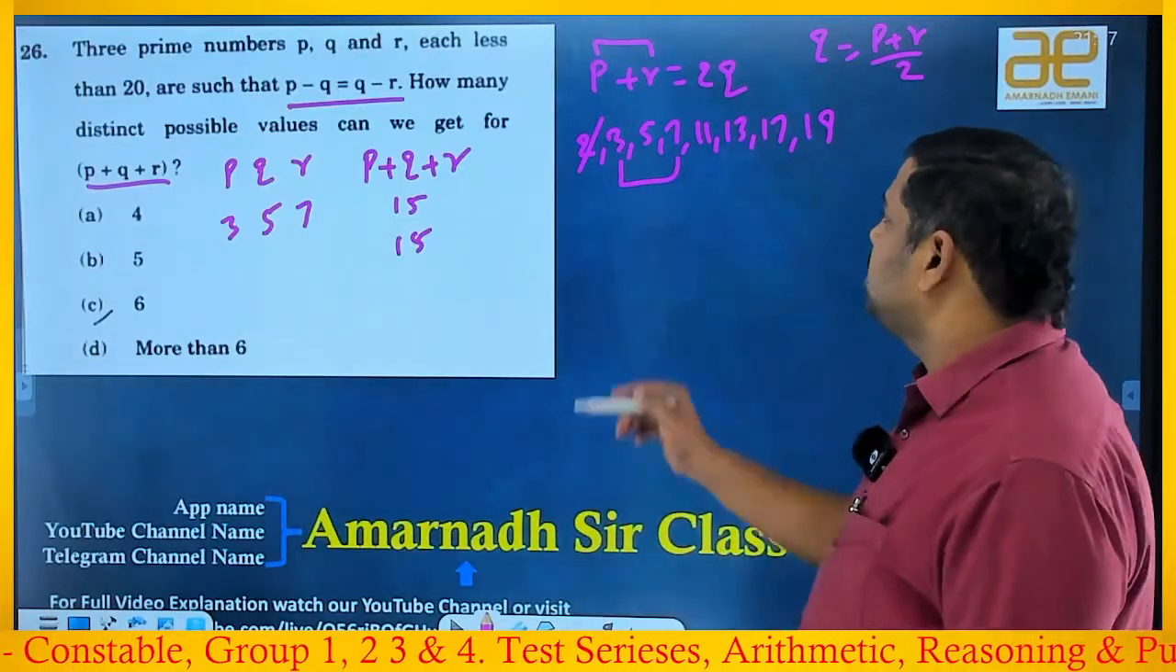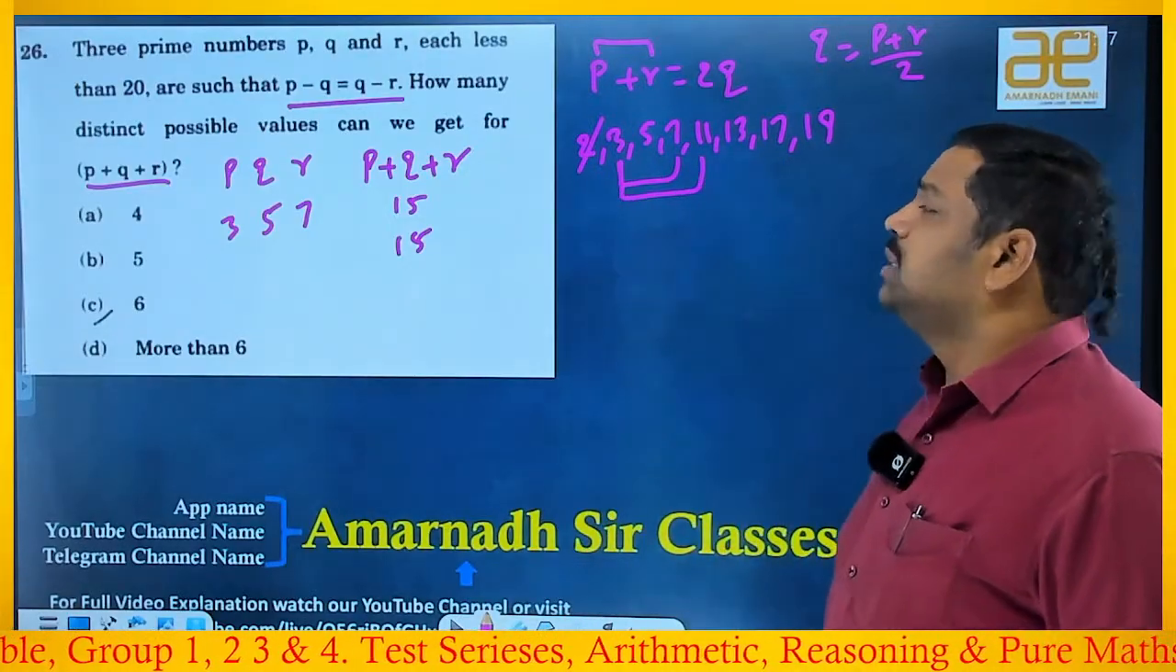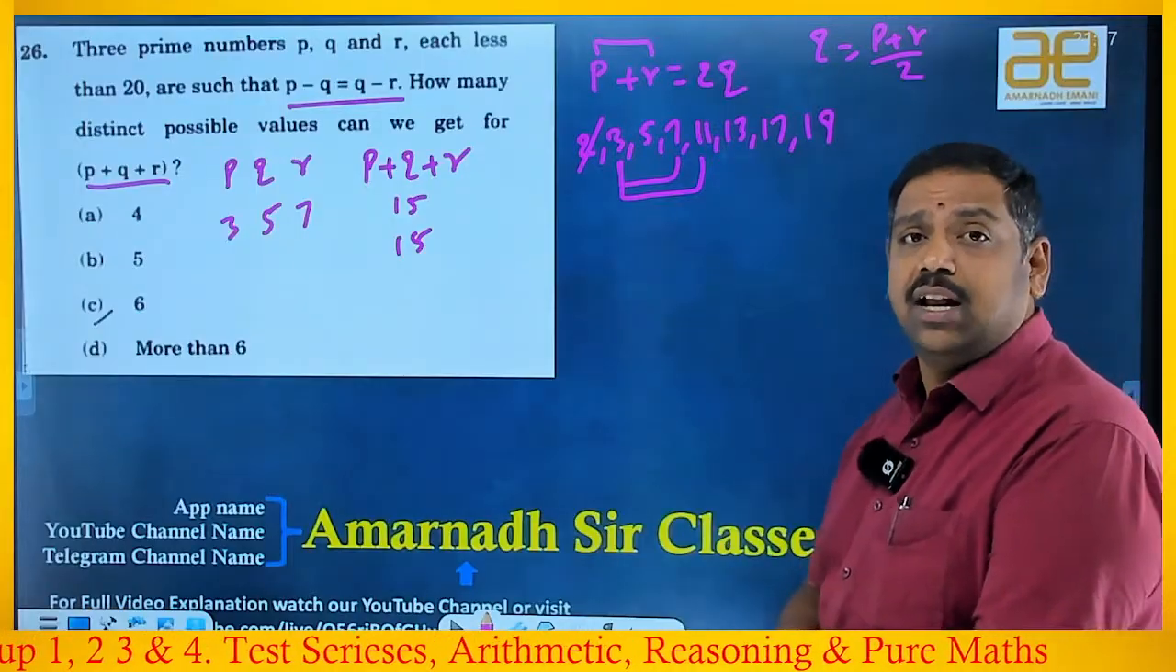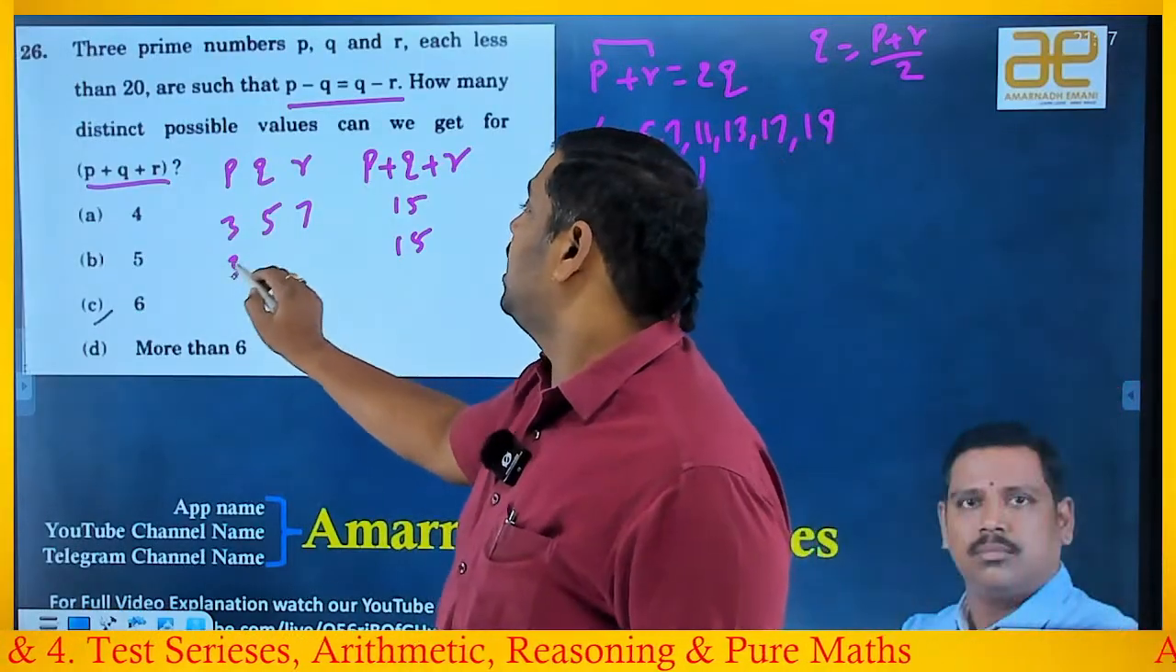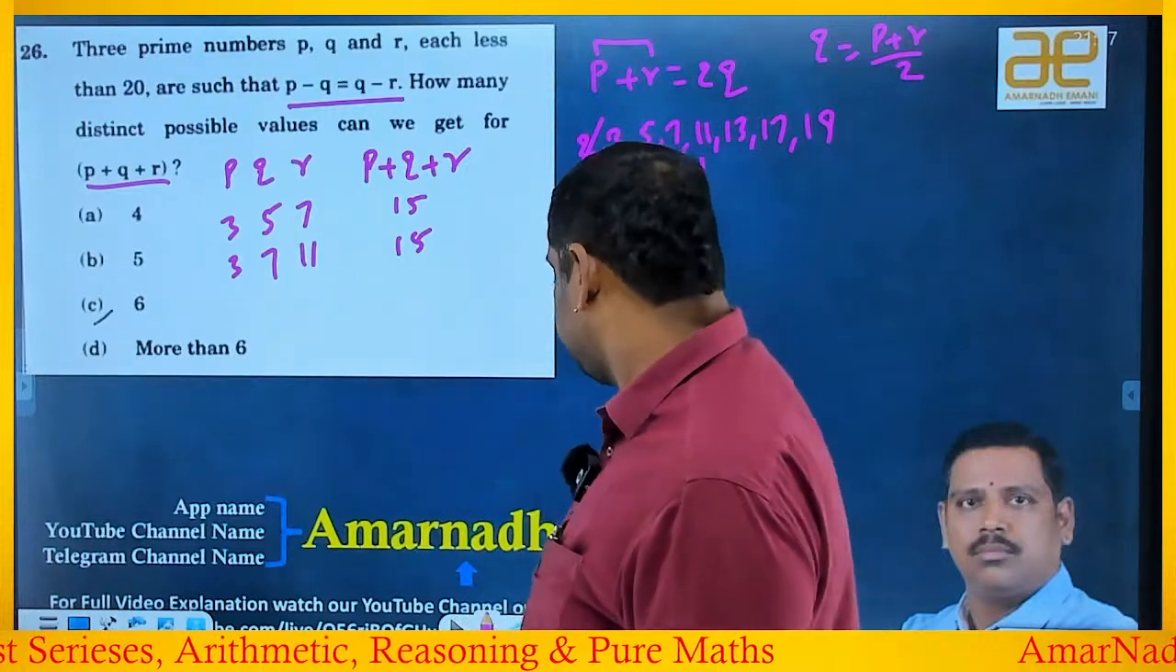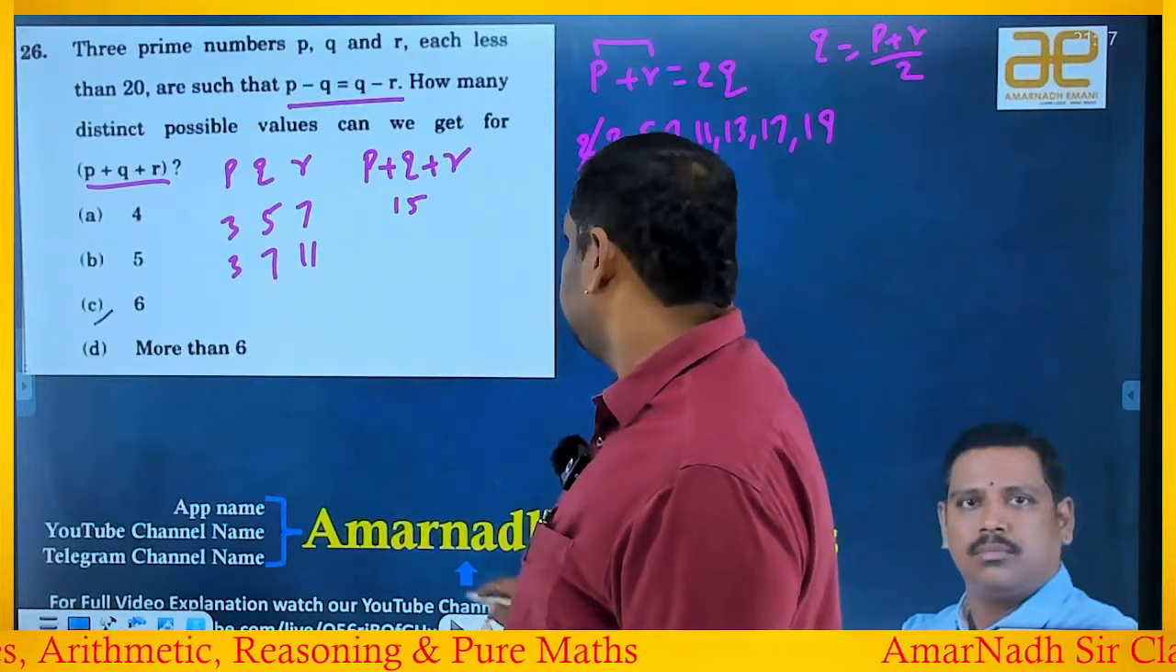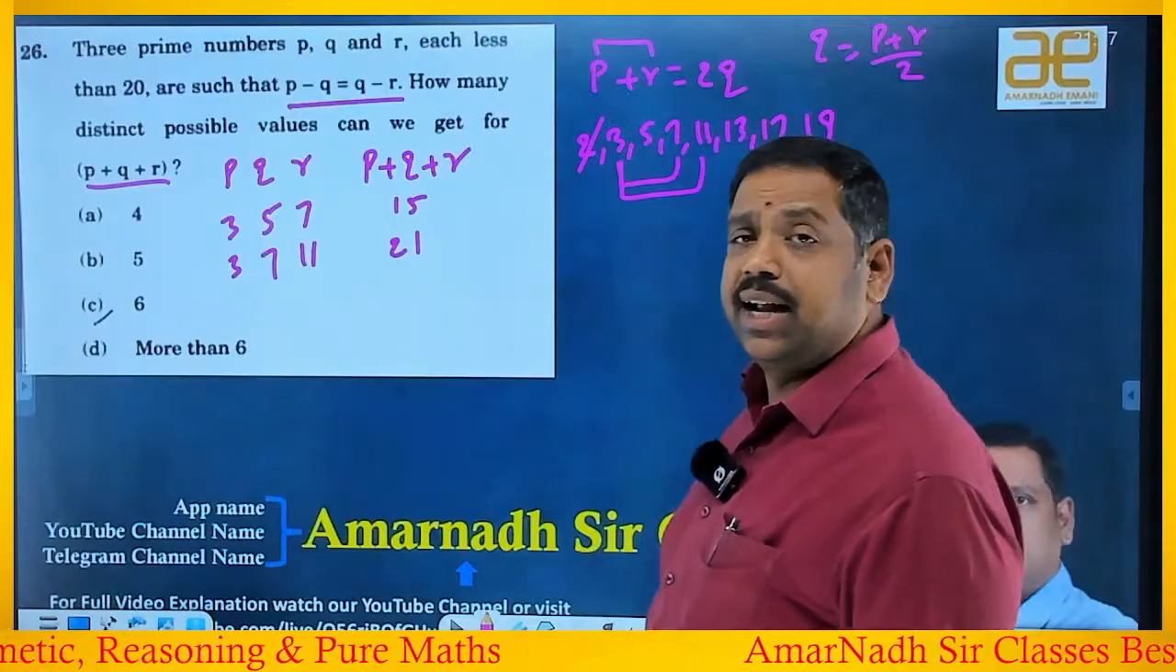Suppose I take 3 and 11. 3 plus 11 is 14, by 2 is 7, which is an odd number, a prime number. So 3, 11 and the other one is 7. What's the sum if you take? The sum is 21, right? It's a distinct one, I can take.